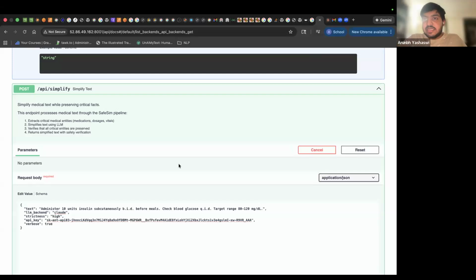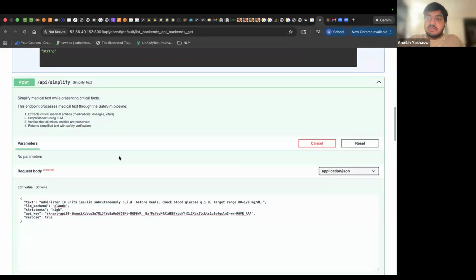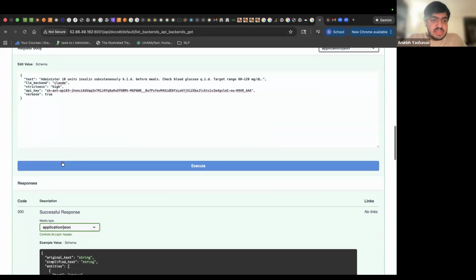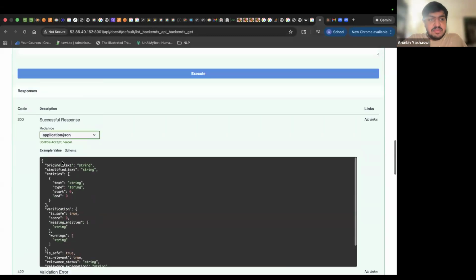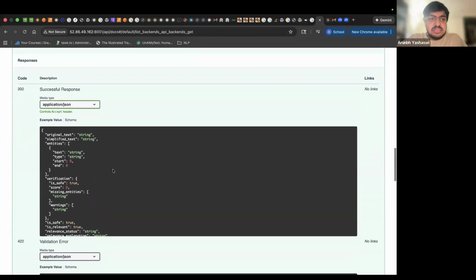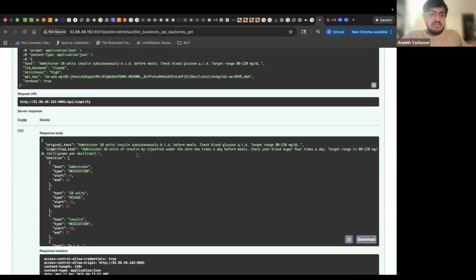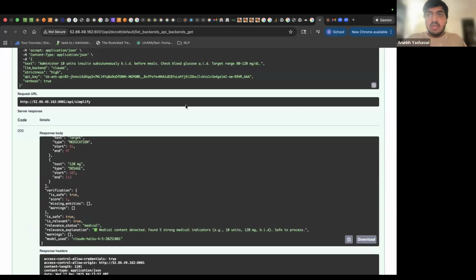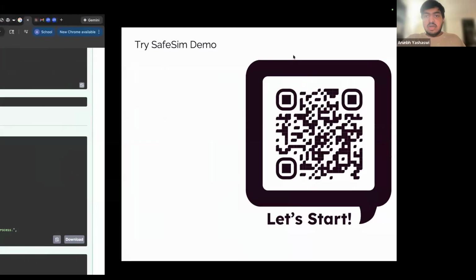Now, this has been hosted as a UI as well as an API. So you can come to our docs link, which is our Swagger page. And this is our main post request where you can come down and pass your text, the backend, the strictness level, your API key, and the verbose. So once you pass it, we have to execute it. And once you execute it, you will be getting a similar output. Administer 10 units of insulin by injection under the skin 2 times a day before meal, and so on and so forth. While you will be getting all kind of metrics around it. As such, now coming back to our main point,